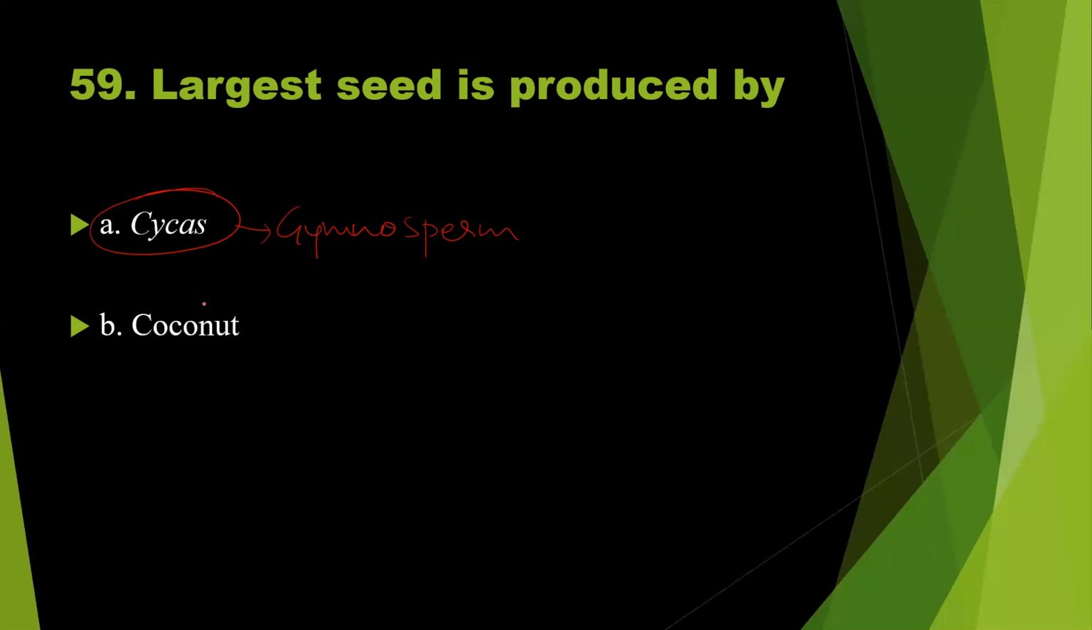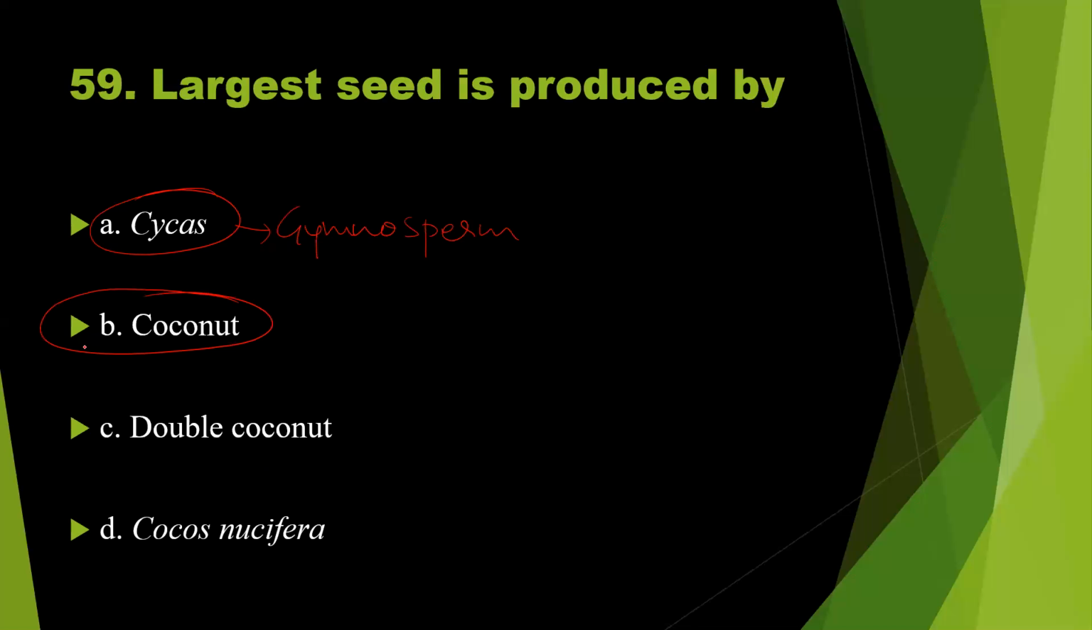Option B, coconut. Option C, double coconut. Option D, Cocos nucifera. Here, the scientific name of coconut is Cocos nucifera. So B and D are one and the same. Coconut is a common name. Cocos nucifera is a scientific name. Then what about this double coconut? Two coconuts, group of two coconuts. Is it true? No. Double coconut is actually the name of one particular plant. So what should be the right answer here?